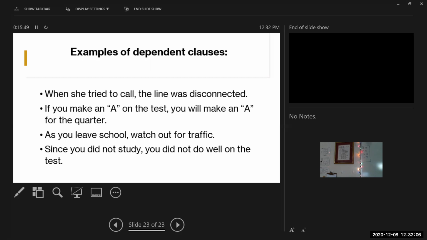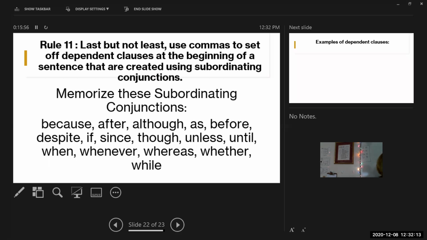So here's the reason why I want you to memorize these: anytime you see a sentence begin with one of them, I want you to be able to go, oh, the sentence just started with a subordinating conjunction, so it's going to create a dependent clause. I promise there's not very many black and white rules in English, but this is one of them. If you start a sentence with a subordinating conjunction, one of these words, it is going to create a dependent clause that needs a comma. Got it? Okay, so you absolutely want to memorize these, okay?